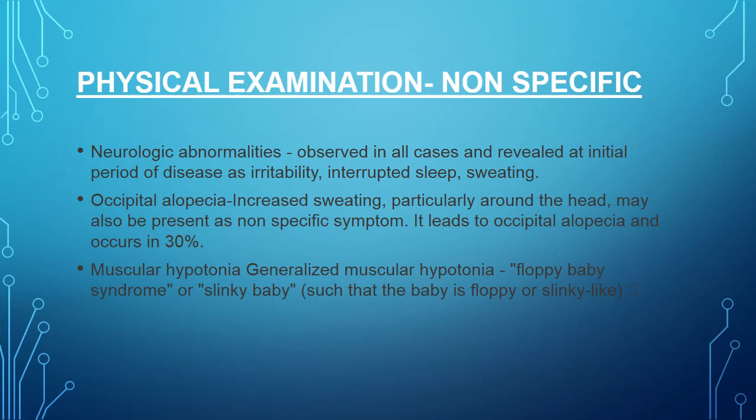This is a non-specific examination. First being the neurologic abnormalities. They are observed in all cases and relieved at the initial period of disease, that is as irritability, interrupted sleep or sweating. Second is occipital alopecia. Increased sweating, particularly around the head, may also be present as a non-specific symptom, which leads to occipital alopecia. Muscular hypotonia, generalized muscular hypotonia, in which there is floppy baby syndrome or slinky baby, such that the baby is floppy and slinky like.